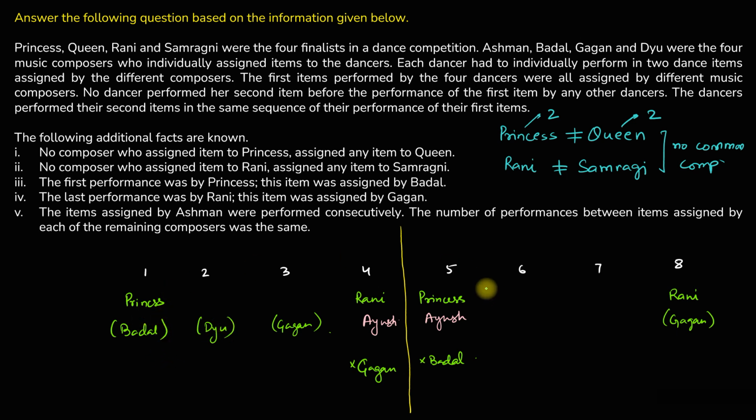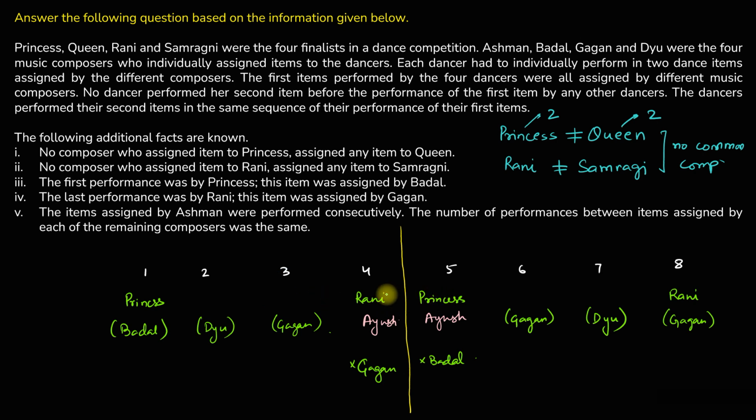Now let's look at Gagan. The number of performances between 2 performances of Gagan is 4. So for Badal the number of performances in between should be 4. So dance number 6 should be assigned by Gagan and dance number 7 should be assigned by Dew. Fine. And now let's look at who can be performing dance number 2 or 3.